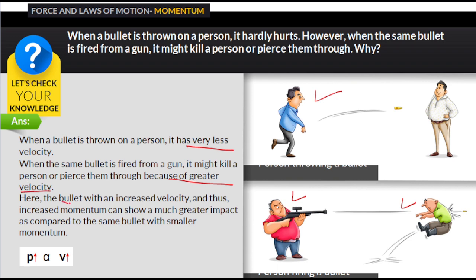So the bullet with an increased velocity has greater momentum and can show a much greater impact as compared to the bullet with smaller velocity. So in the first case, velocity is less, meaning momentum is less. In the second case, velocity is greater, so momentum is greater as compared to the first case. So we can see how much impact a greater momentum can make.